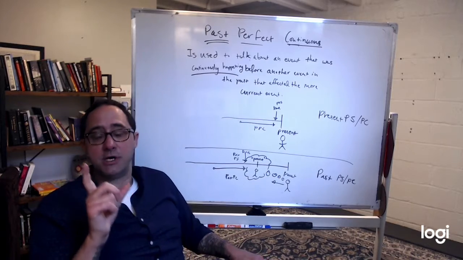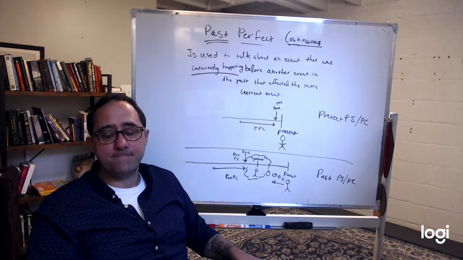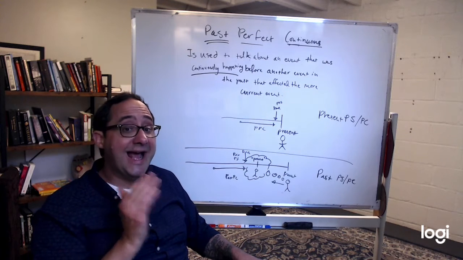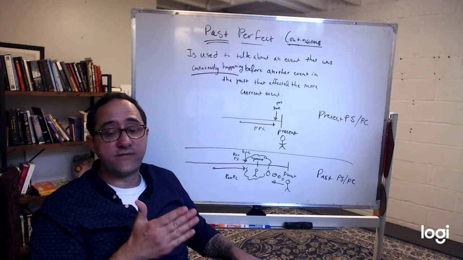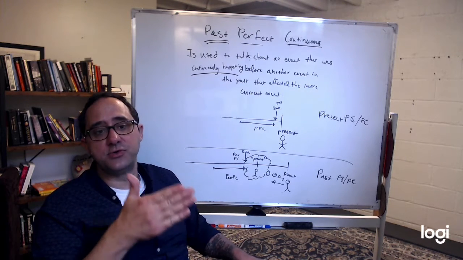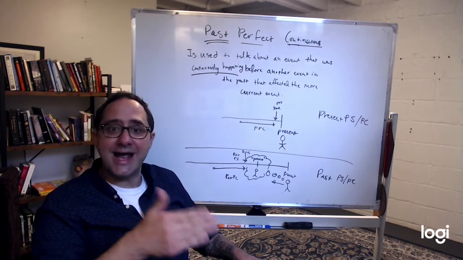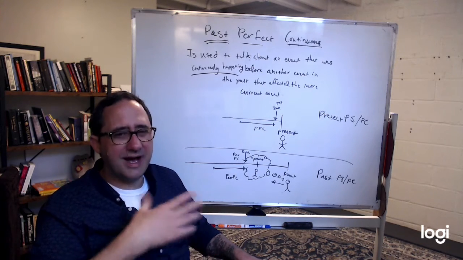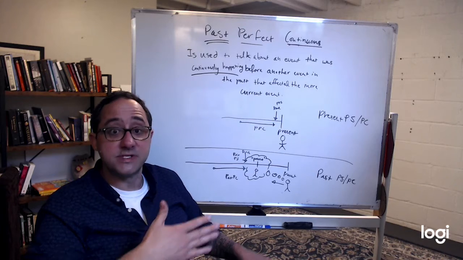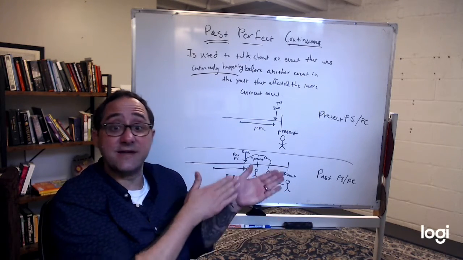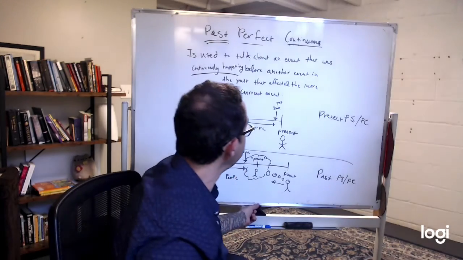So let's use the same cooked version again. I had been cooking, not have been. I had been cooking for 2 hours when he came into the room. I asked him, could you set the table? I'm really tired. See, something had been happening continuously before my past event. It affected it.